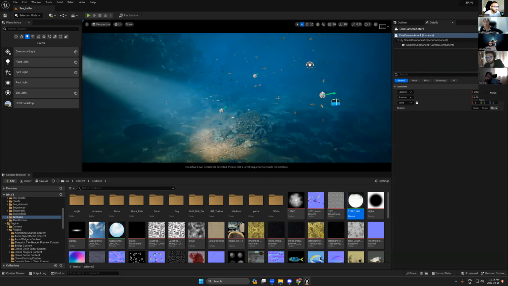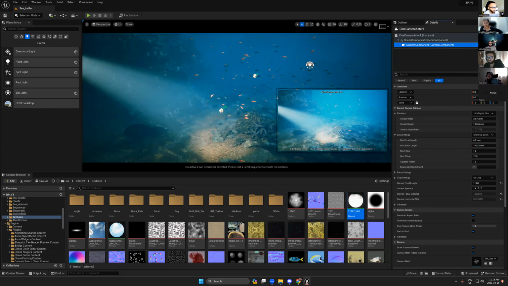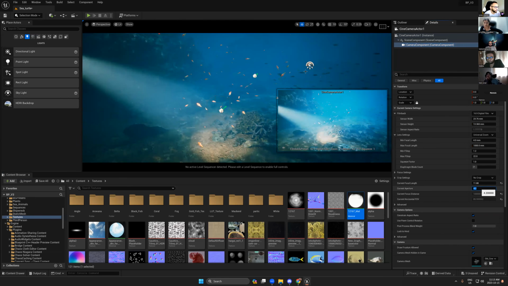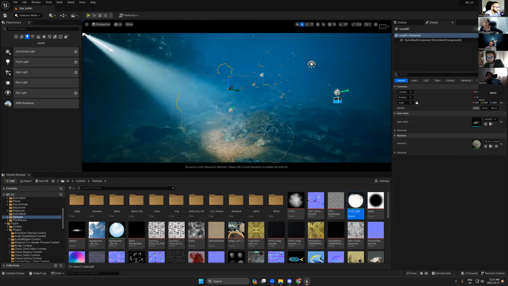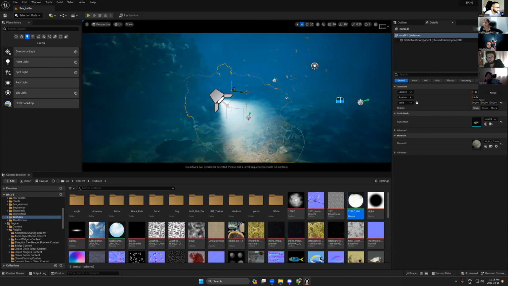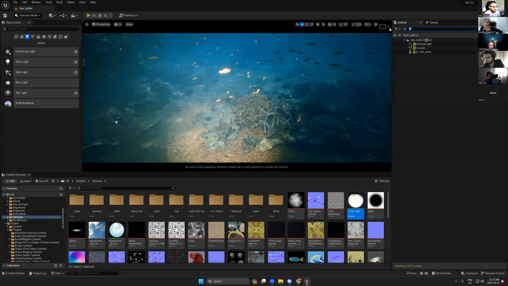a camera. Okay. And from the camera, don't forget to change this to 4.2. Okay. I will try to keep the camera in the same place like here. Okay. So now I will go to the spotlight that I just created.